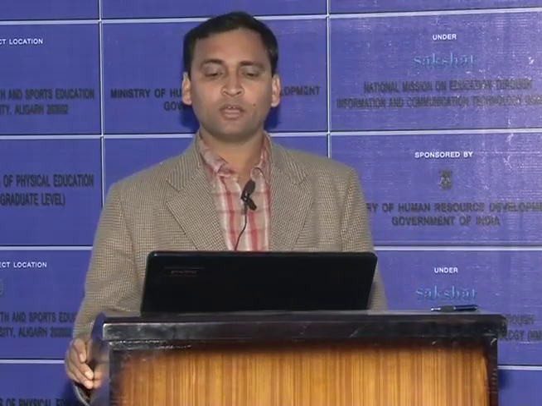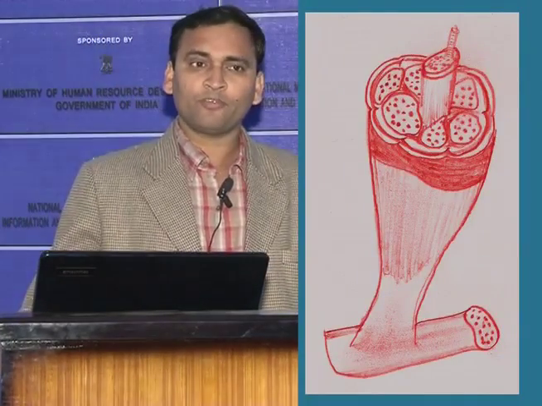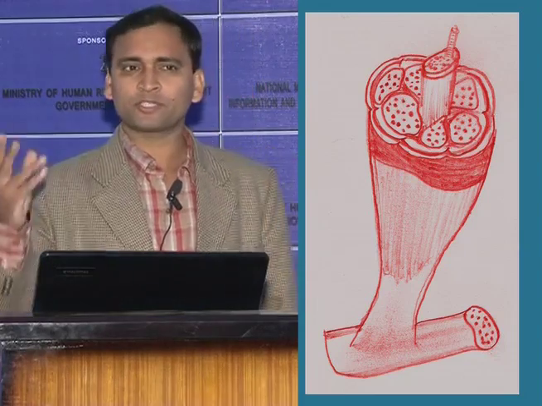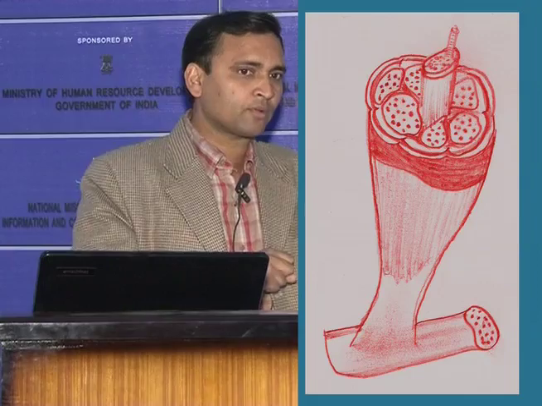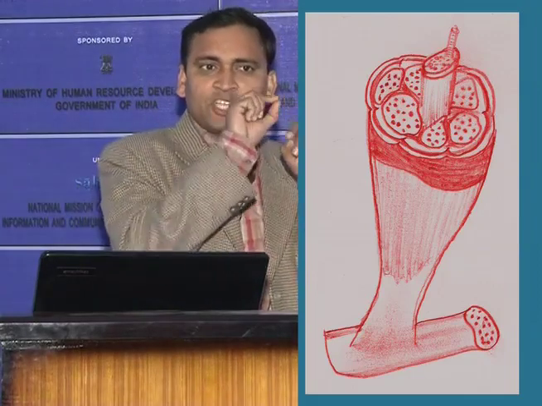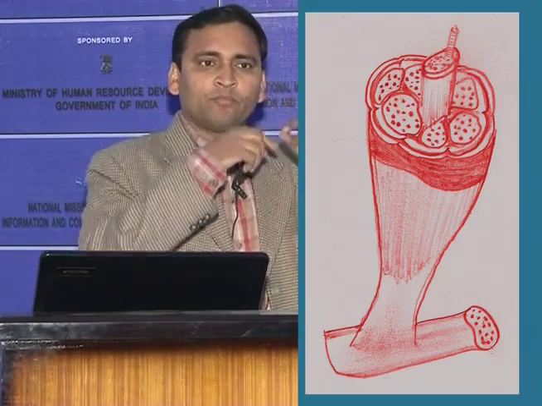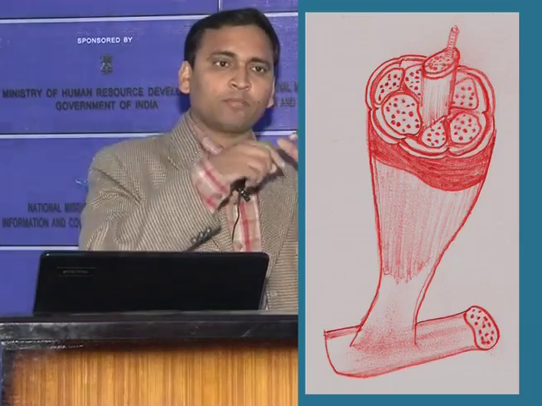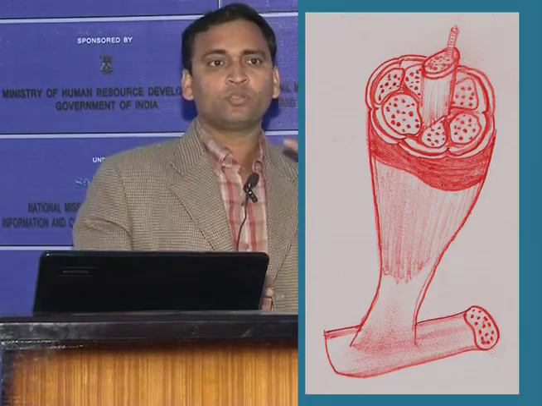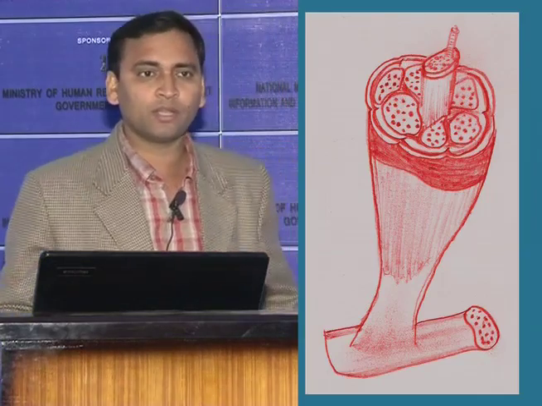Now we will discuss the gross anatomy of muscle structure. Muscle is a rope-like structure. You can imagine a rope. If you closely observe a rope, it is made up of very thin fibers. Many thin fibers wrap around to make one thicker fiber, then one more. By arranging many thin fibers, you get a thick rope. The same is true of muscle.